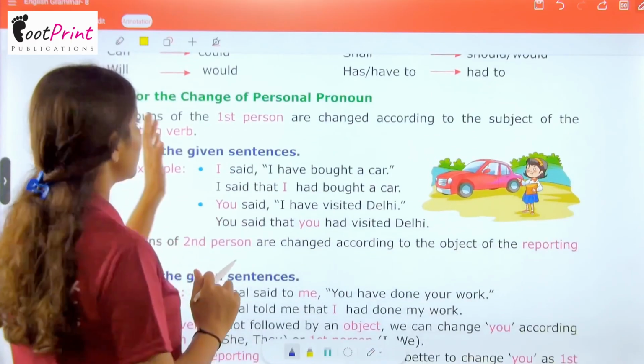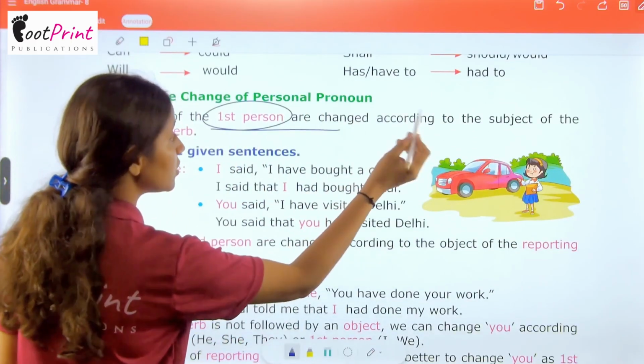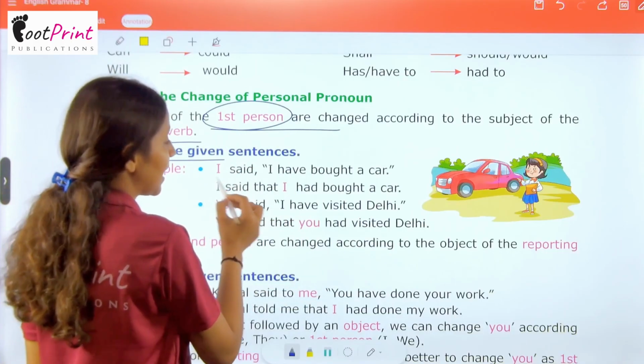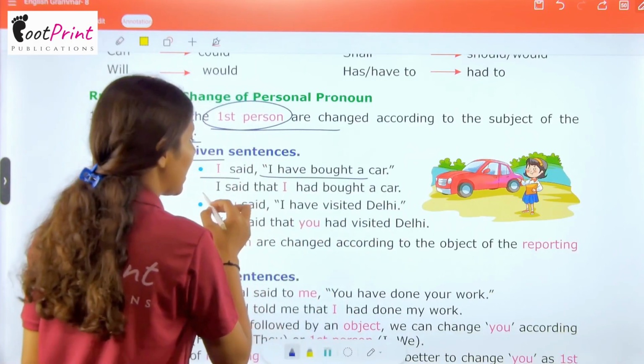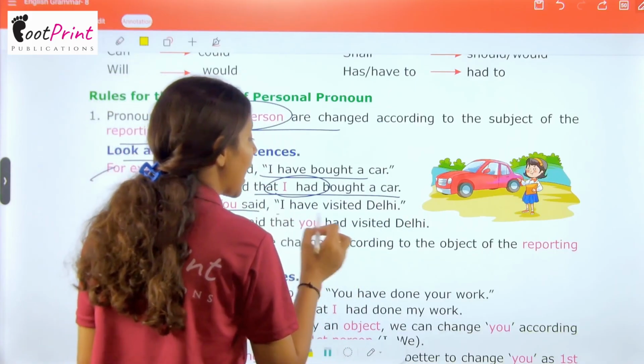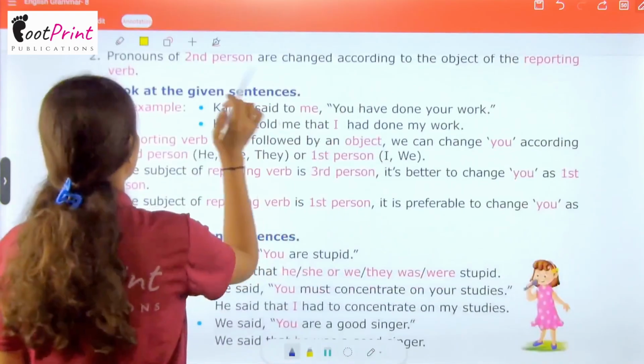The rules for the change of personal pronouns. Pronouns of the first person are changed according to the subject of the reporting verb. Look at the given sentences. For example, I said, "I have bought a car." I said that I had bought a car. You said, "I have visited Delhi." You said that you had visited Delhi.